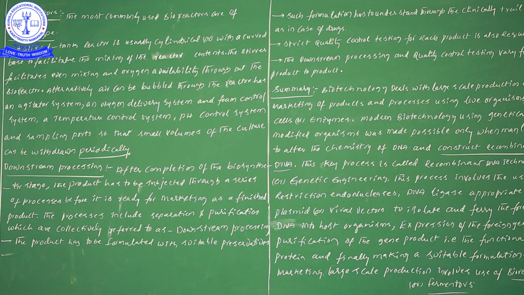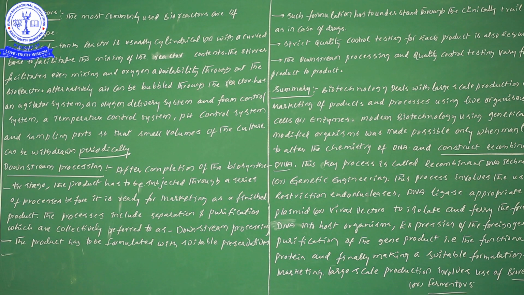We add microorganisms, sometimes aerobic microbes, which use oxygen. If oxygen availability is increased, the growth of the microorganisms will be greater. I hope you are understanding.